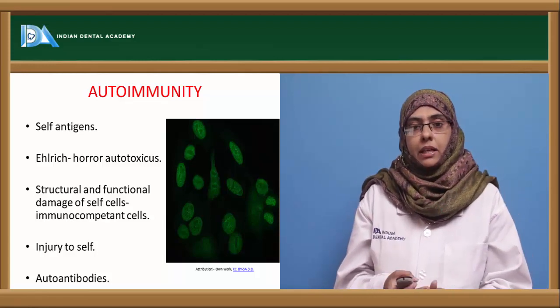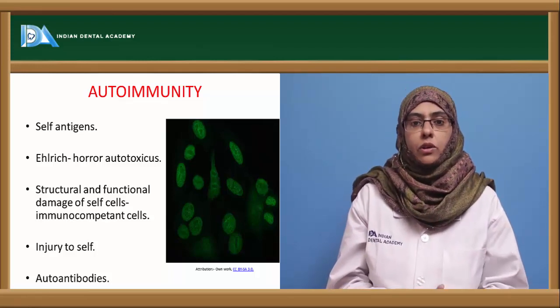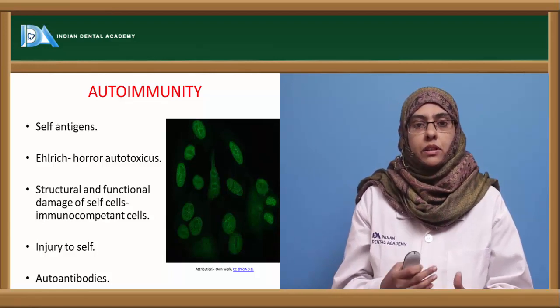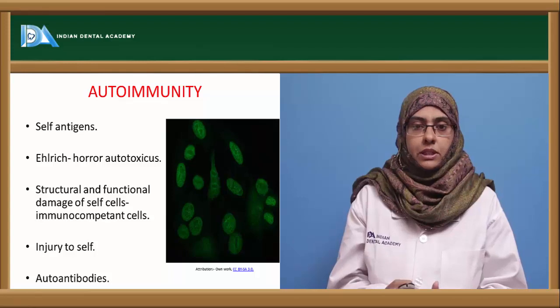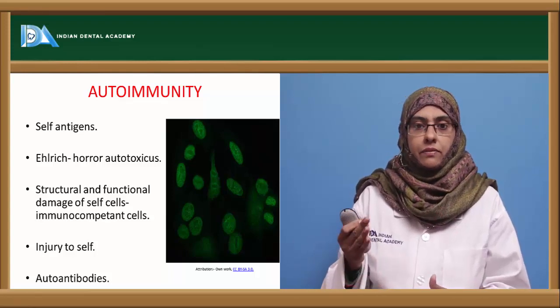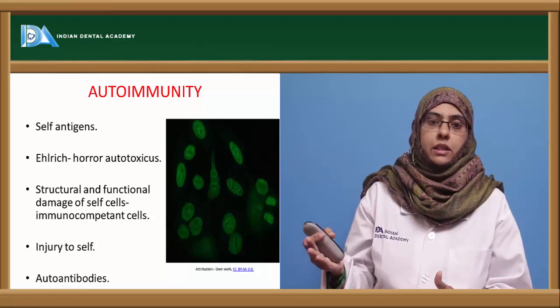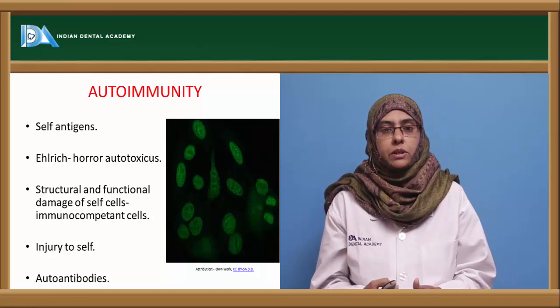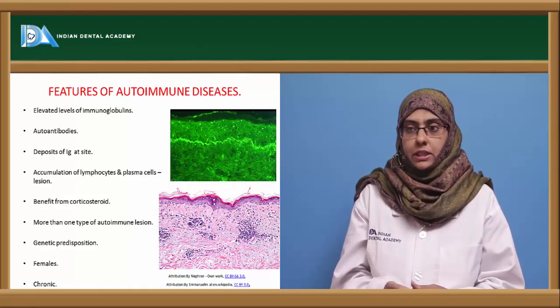Ultimately, with the help of sensitive serological techniques, we are able to identify the autoantibodies directed against different organs or different self antigens in the body that induce autoimmune diseases. So the diseases related to autoimmunity are usually because of autoantibodies, and there are different types of autoantibodies that are mostly involved in developing these autoimmune diseases.